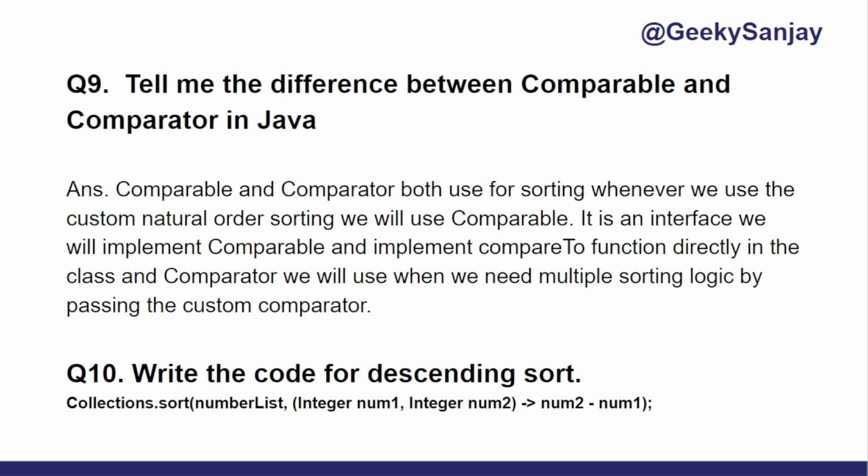Comparable exposes the compareTo method, which we implement in the class, and we define the custom sorting functionality for any class. So this is the natural ordering that we define.